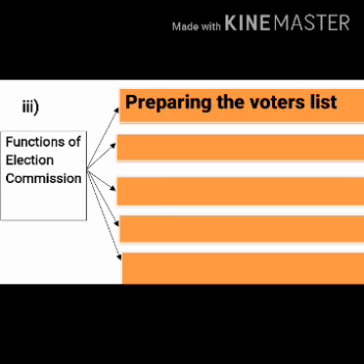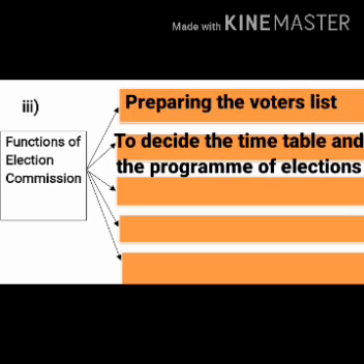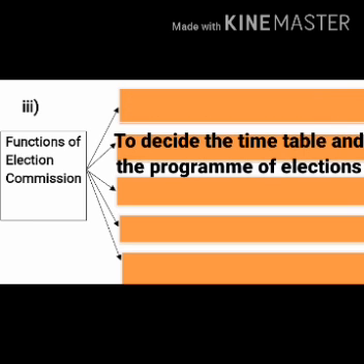Second one is to decide the timetable and the program of elections. That is, Election Commission declares when the elections will be held and where. So the date will be given.